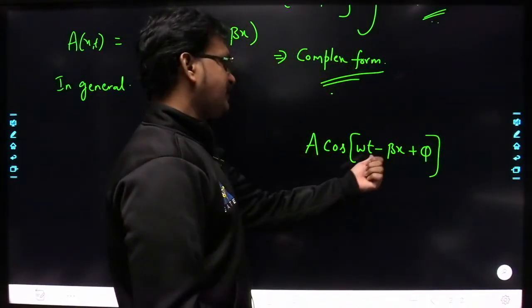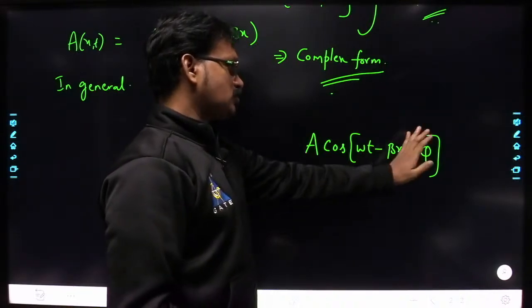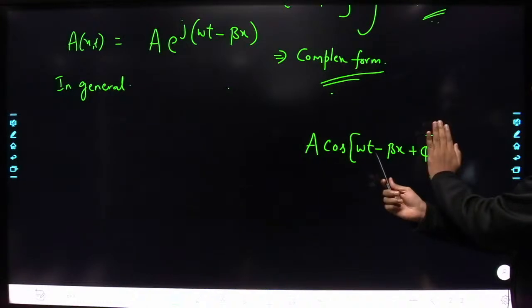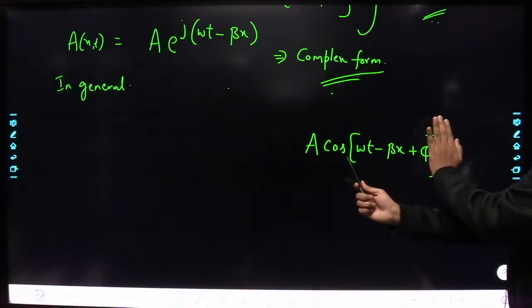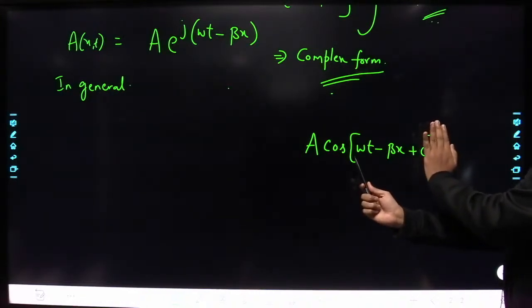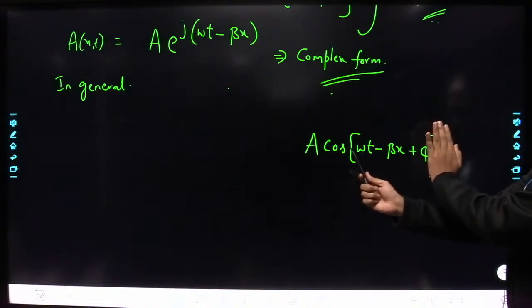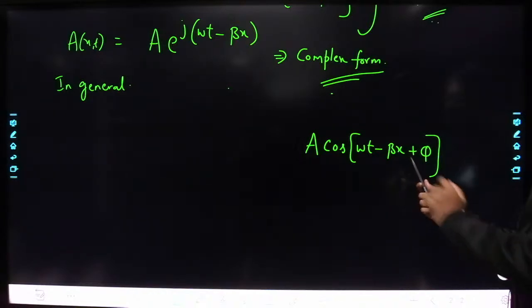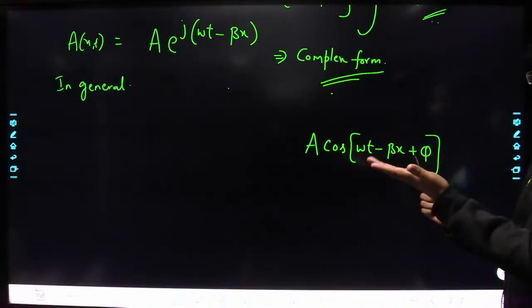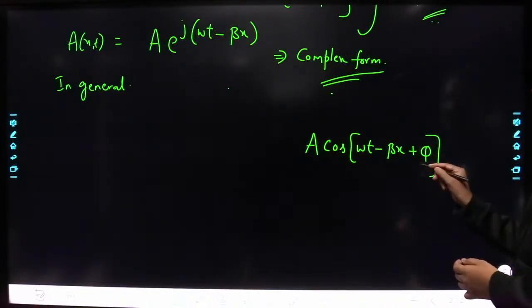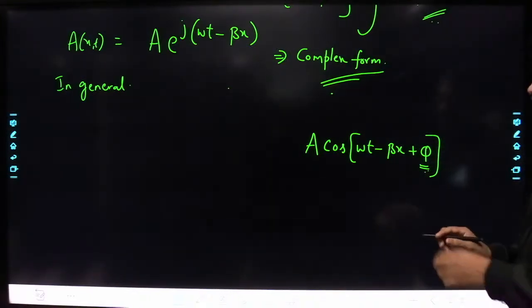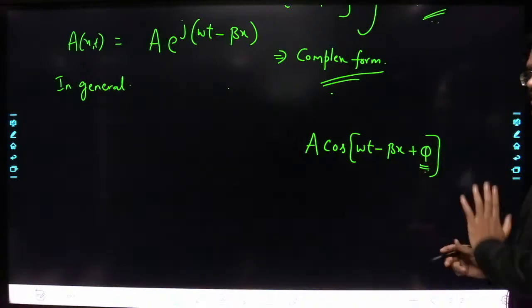That means at t equal to 0 and x equal to 0, if there is no phase shift, phi equal to 0 degrees, then the cos function is going to be maximum. But if there exists any phase shift, then at t equal to 0 and x equal to 0 the function is not maximum. In that case, we say it is having some phase shift phi. So the initial phase shift of the wave is phi.